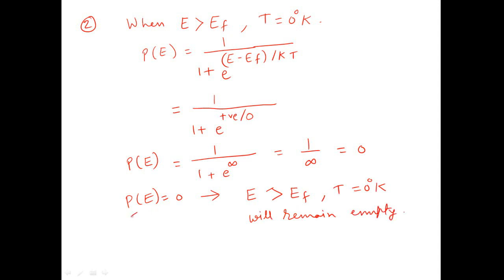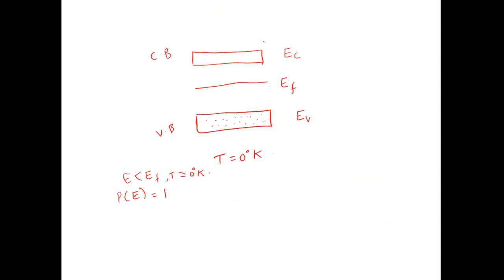Because this is the probability, and if the probability of occupancy of this energy E by the electrons is 0, it means that this energy E, which is greater than the Fermi energy EF at absolute 0, is completely empty, and hence the energy associated with the conduction band is greater than the Fermi energy EF.